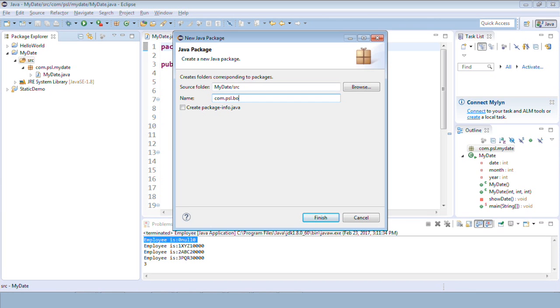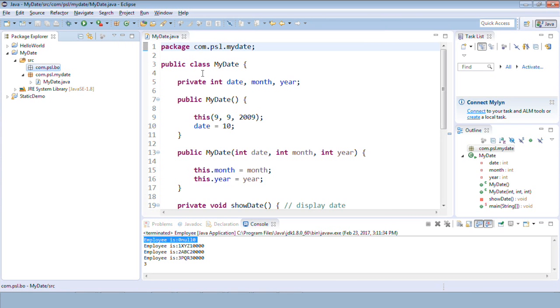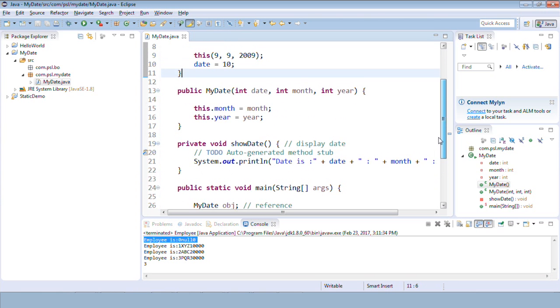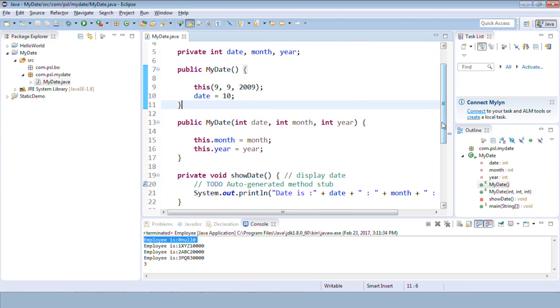BO stands for business object. You can create a package structure by the features or by the layers, either by the features or by the functionality. It's up to you. I am just defining it as BO, that means business object. This means I have all the classes which have the actual business logic, and I'll keep them inside this package. In myDate, if you see, the business logic is here. This is my business logic, right?